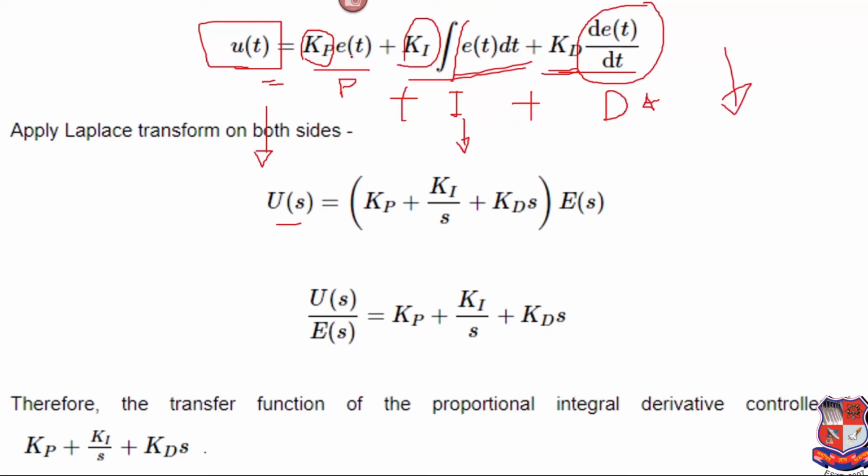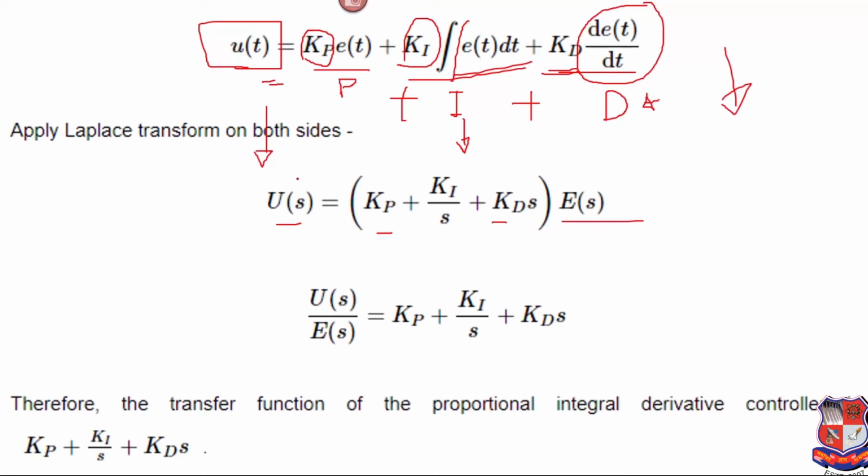Taking the common factor, e(t) is converted into E(s). This is the value of Kp, this is the value of Ki, and for integration we take 1 upon s. In the same way, for Kd, e(t) is converted into E(s) and d/dt is the value of s.